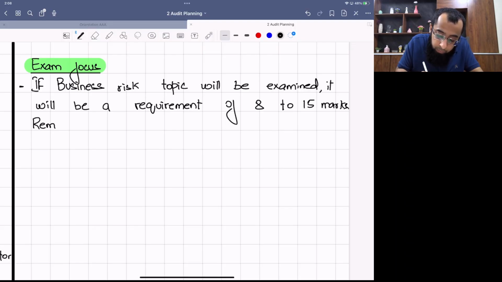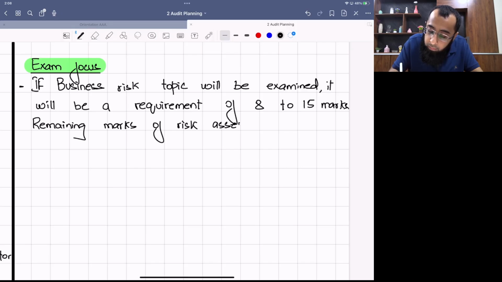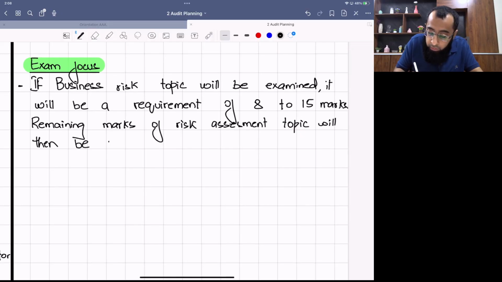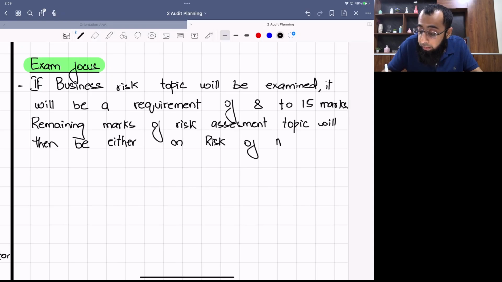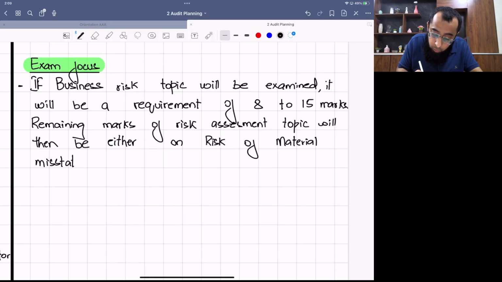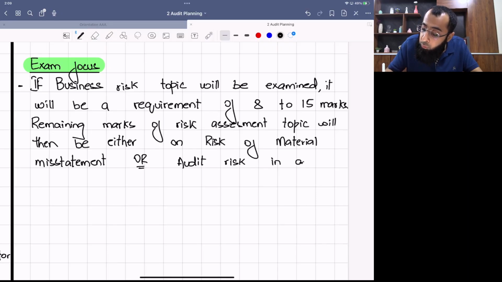Remaining marks of risk assessment topic will then be either on risk of material misstatement or audit risk in another requirement. Okay, so you can have a combination of risk assessment also.